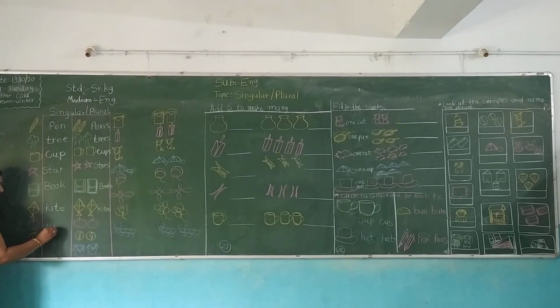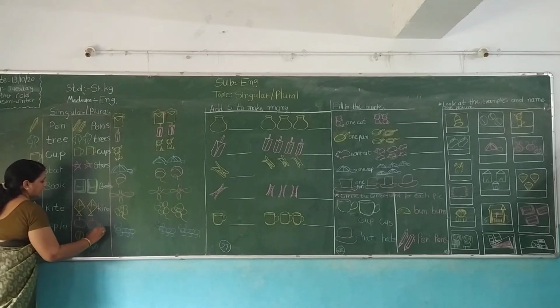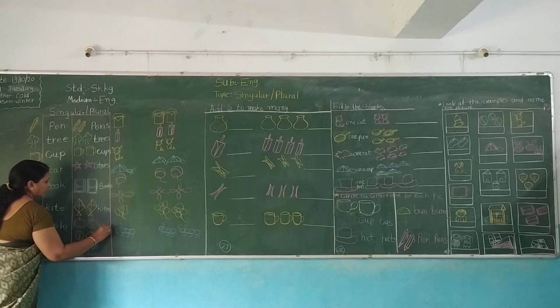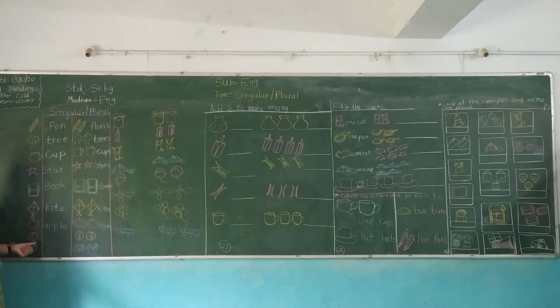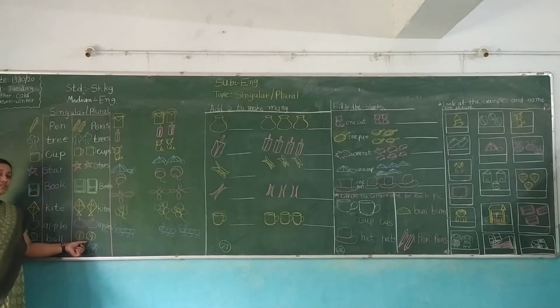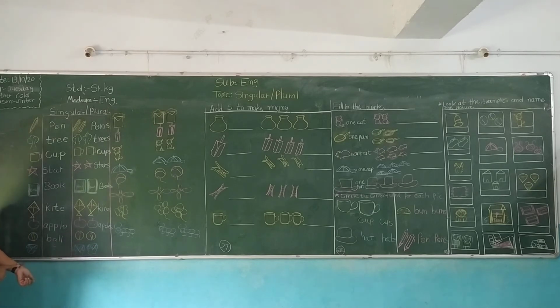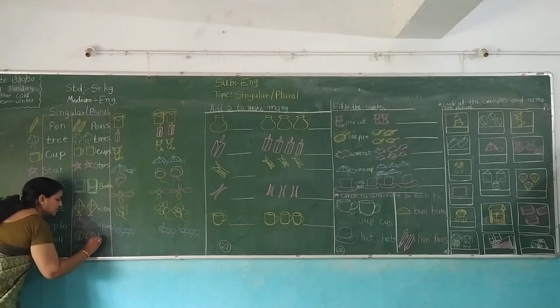Then apples, apple and apples. Okay. Then ball. Which picture is this? Ball. One ball is there, so only ball, and there are two balls, so they are balls.